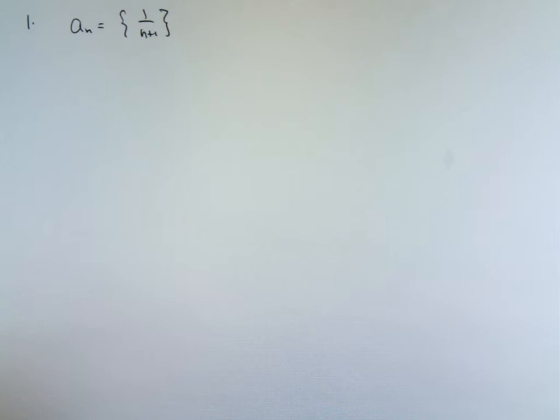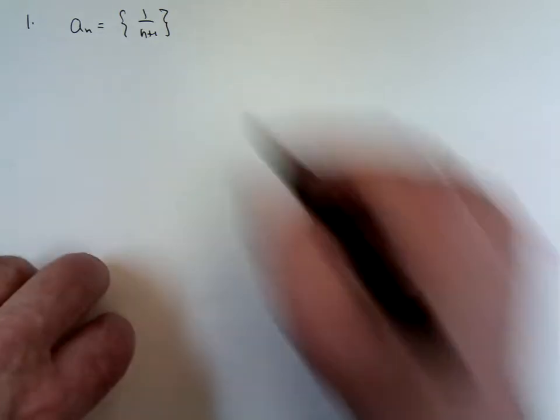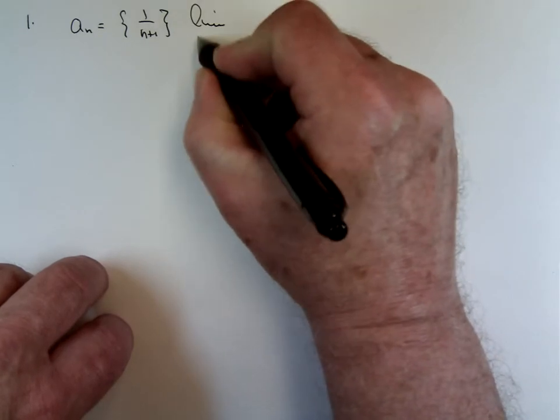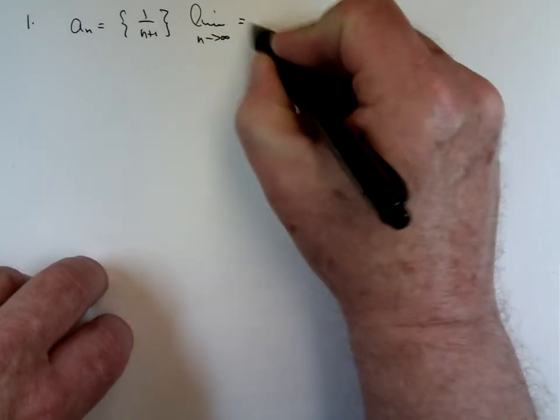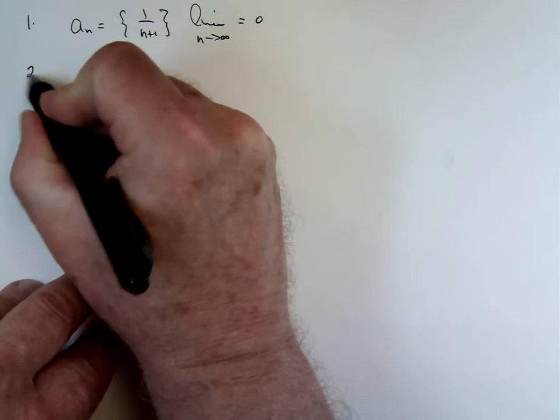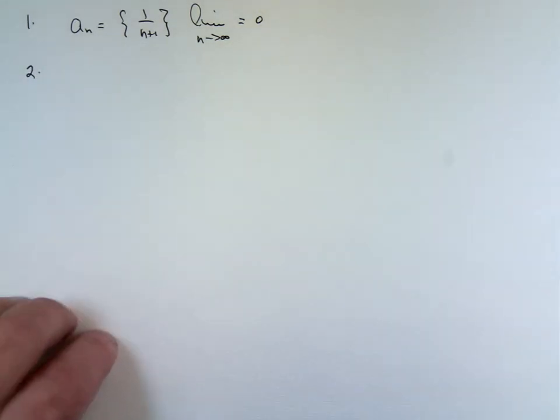In order for a sequence to converge, we need the nth term to have a limit as n goes to infinity. That's all we need is a limit. Any limit will do, as long as it's a real number. When you take the limit as n goes to infinity here, that's equal to 0. So that sequence converges to 0. Okay? Number 2,